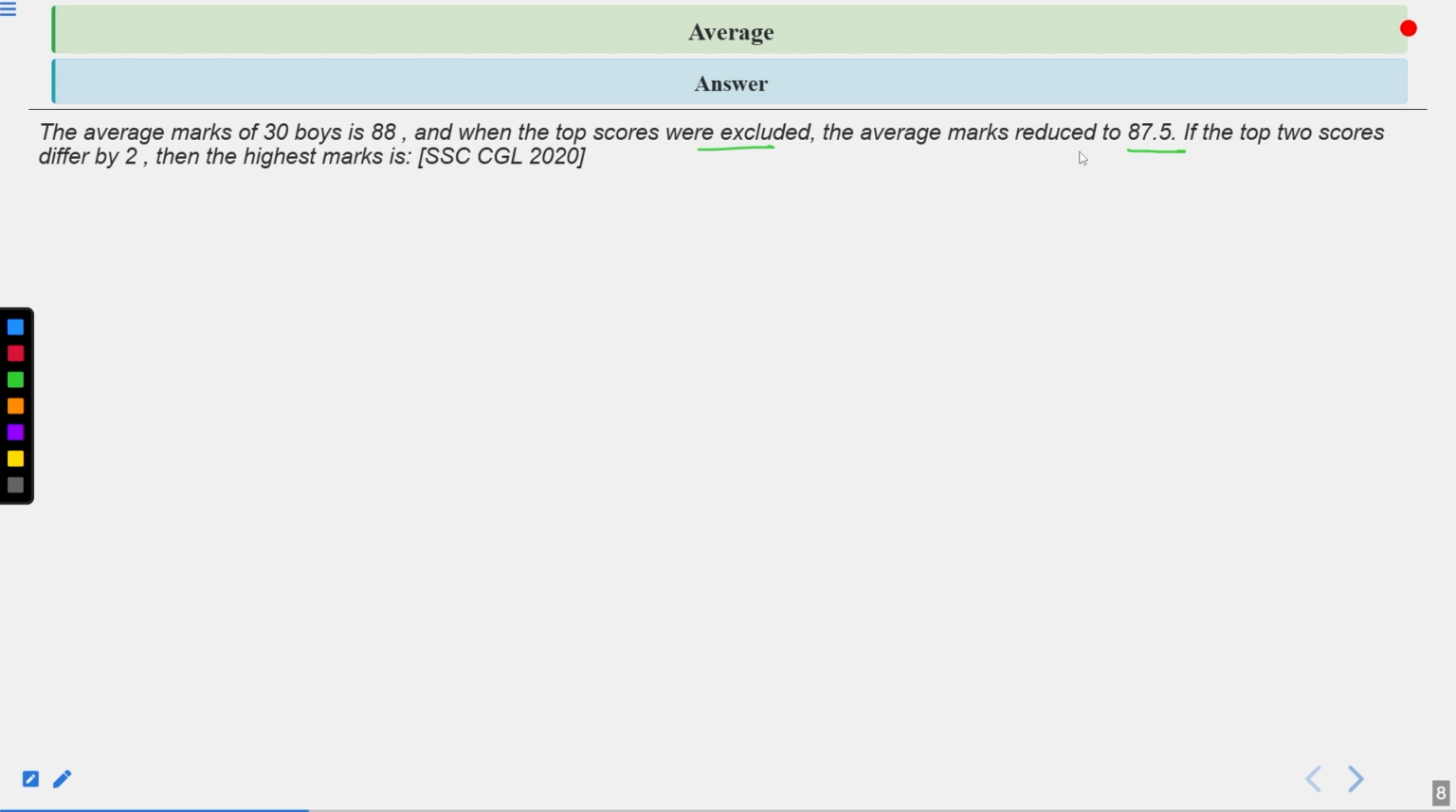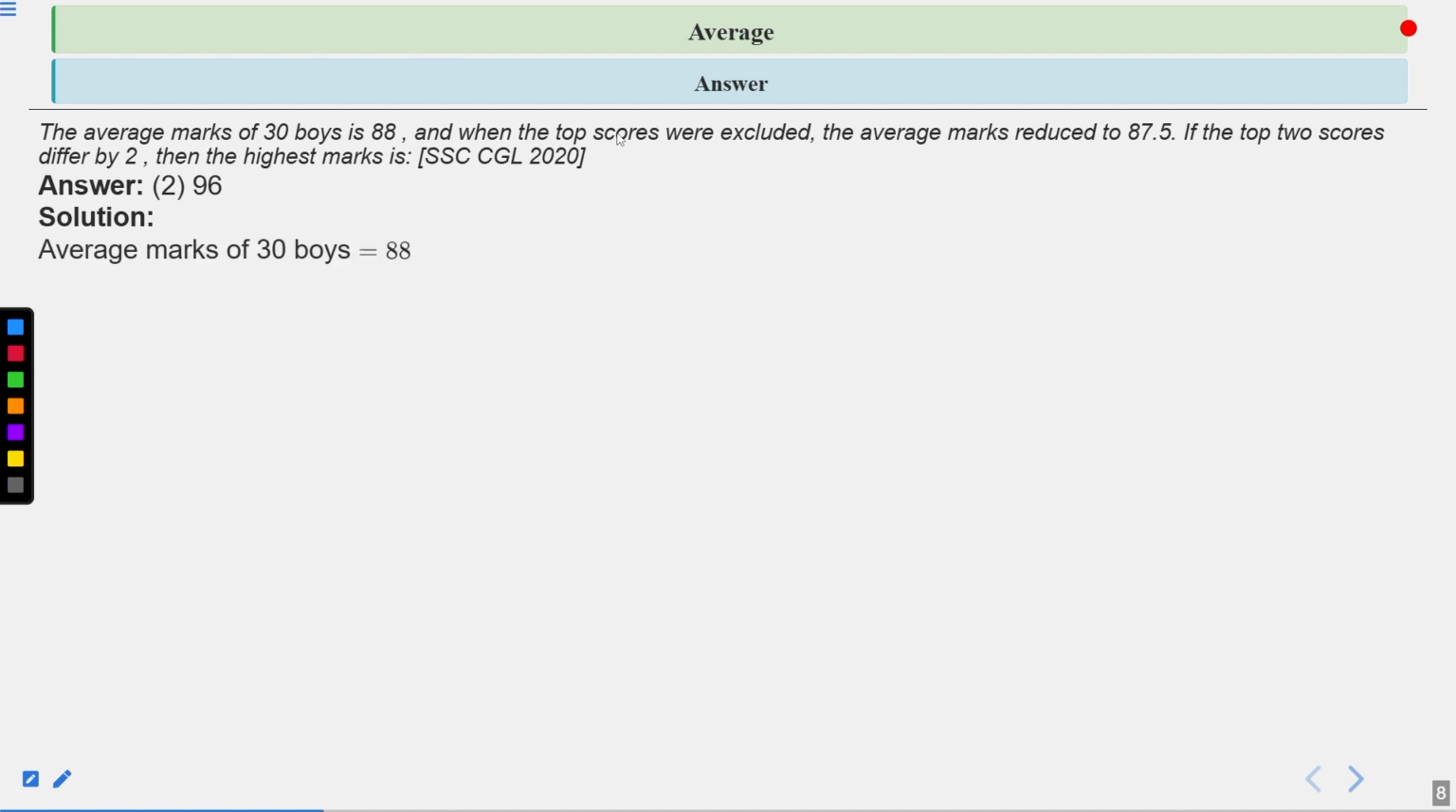So the question says that if the top 2 scores differ by 2, then the highest mark was. So we can calculate it. So the correct answer of this question is the second one, which is 96. Now see the detailed solution of this question.